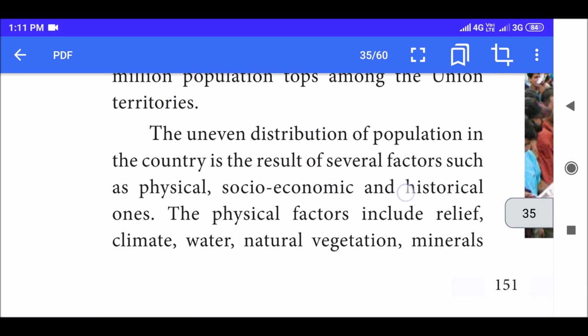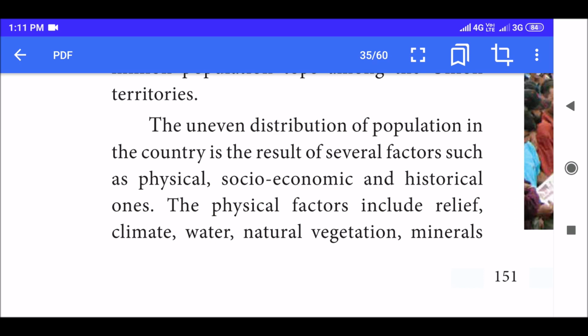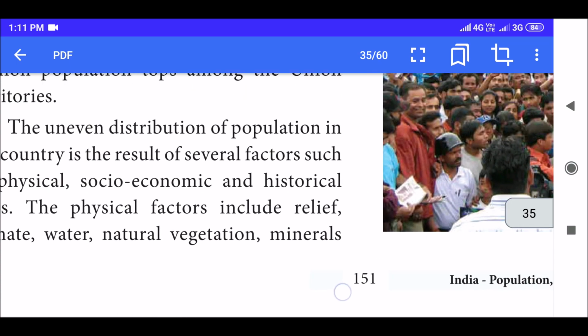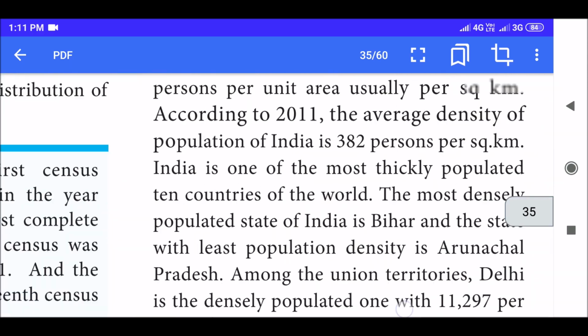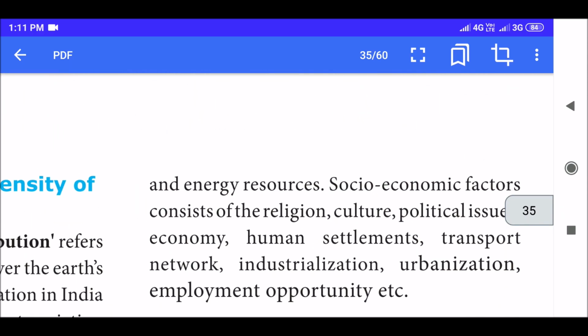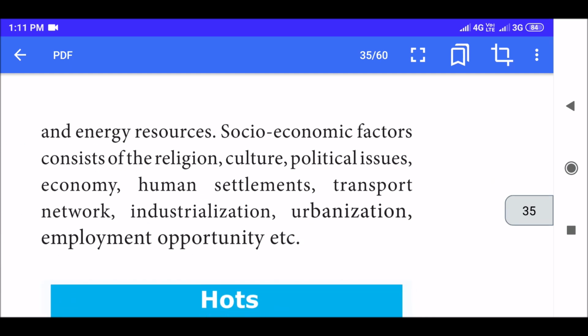The uneven distribution of population in the country is the result of several factors such as physical, socio-economic and historical ones. The physical factors include relief, climate, water, natural vegetation, minerals, and energy resources.